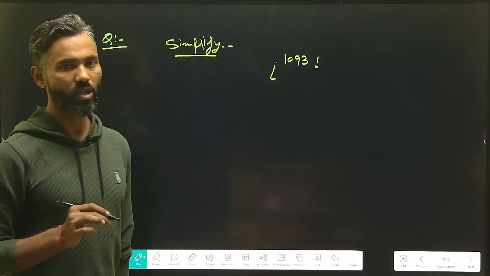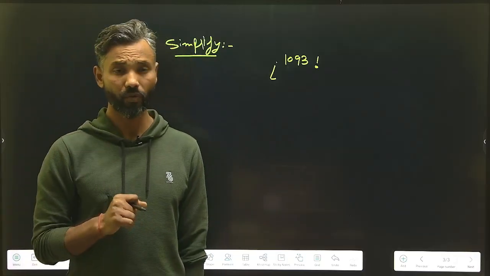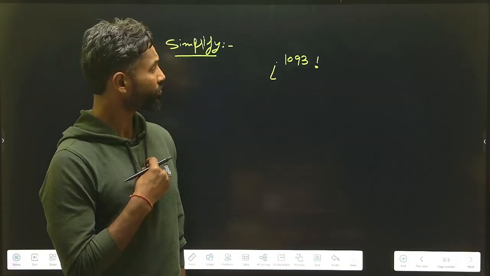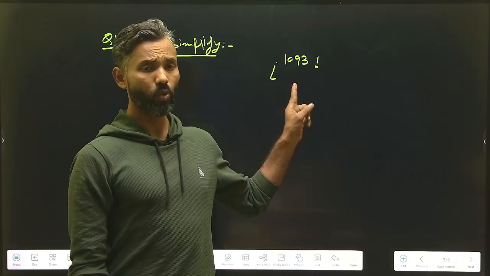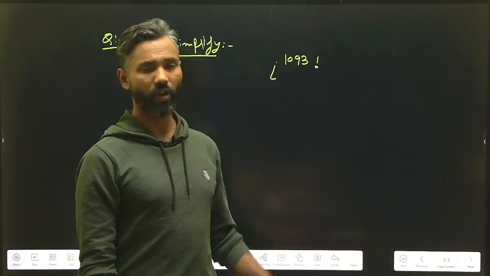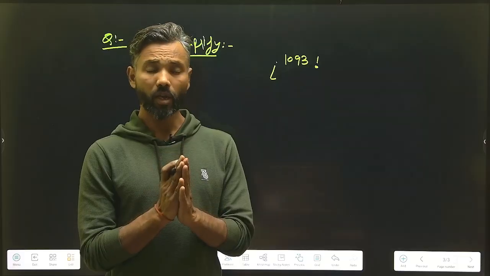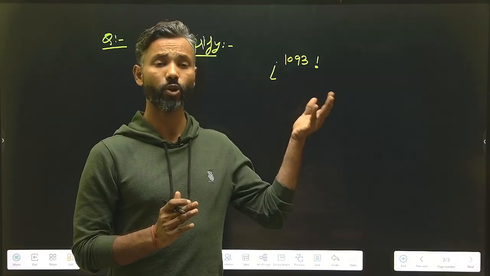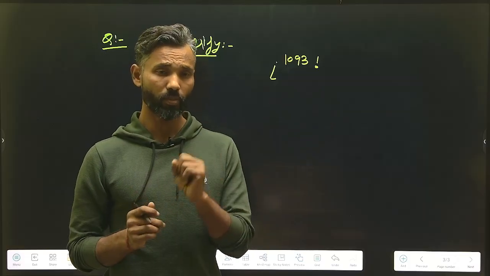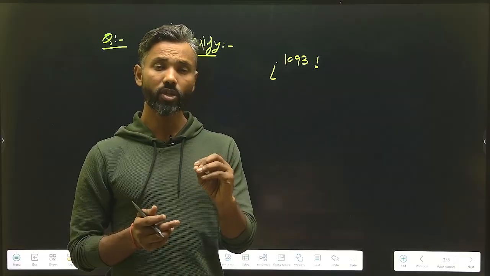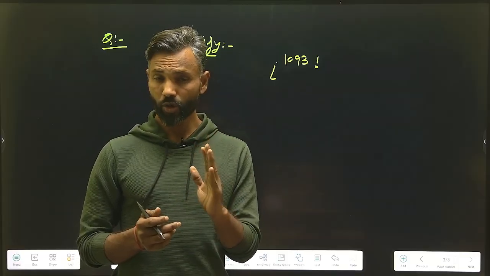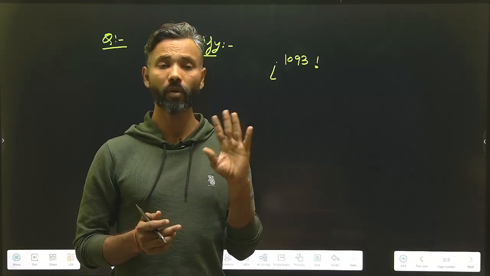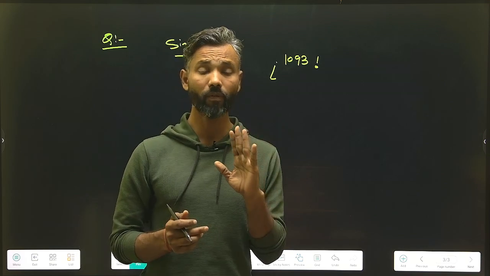This is the question, we have to calculate it. Always remember one thing: here the power is 1093 factorial. So the power is obviously greater than 4, but it is represented with a factorial. When the power is in factorial form, you don't have to apply the method of dividing the power by 4.